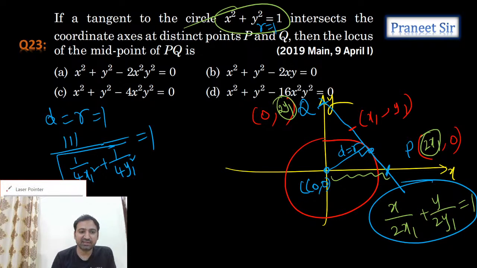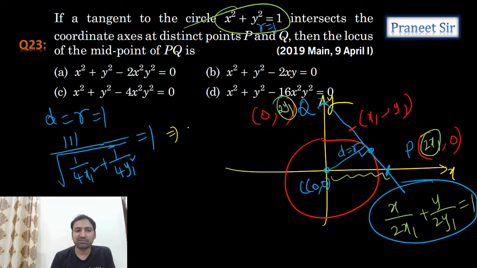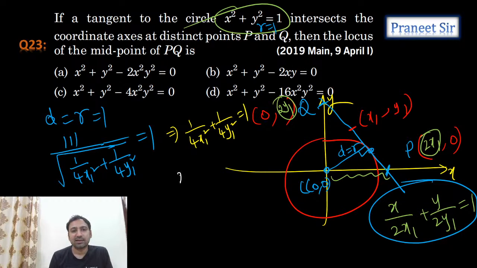So now let's simplify this. From this, what we get is 1 by 4x1 square plus 1 by 4y1 square is equal to 1 unit. Now you can multiply this equation with 4x1 square y1 square, guys. Let's see what we get. x1 square plus y1 square is equal to 4x1 square y1 square. That's what we're getting.